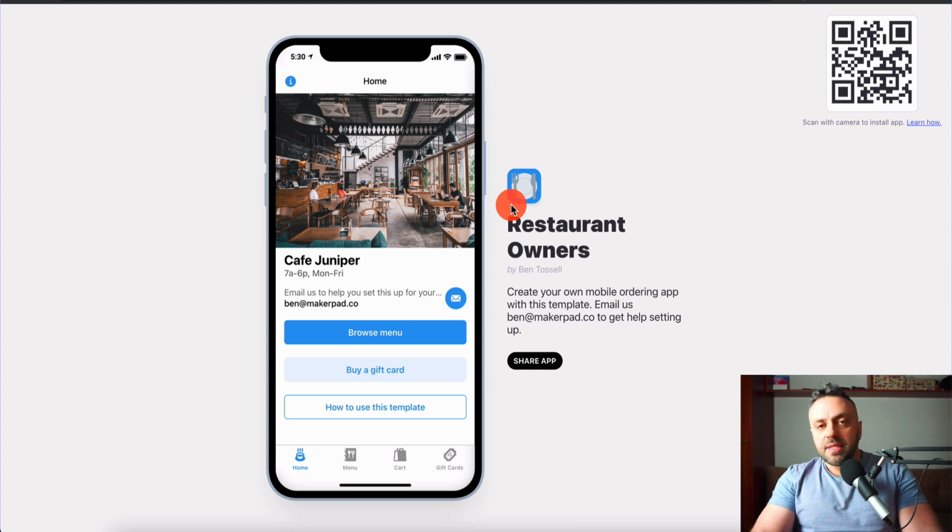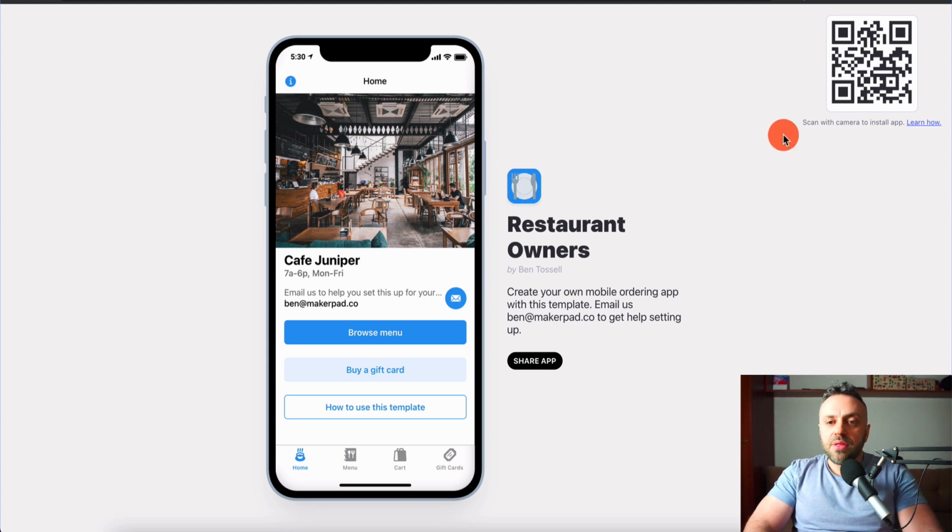Remember, this is a branded app. This is not like a restaurant using Uber Eats or DoorDash or one of these other services. This is a fully branded app. And so if a restaurant has a branded app, it increases the value in the customer's eyes. The customers view this restaurant, oh, they have their own branded app, and you can sell it to them very, very quickly, even though it took you like 20 minutes to create.